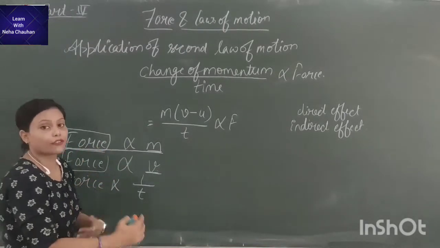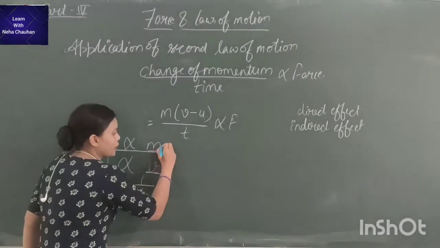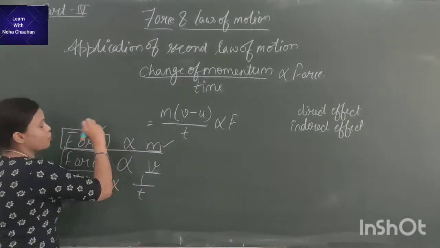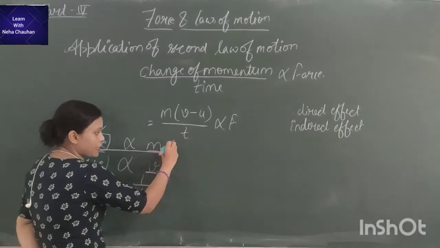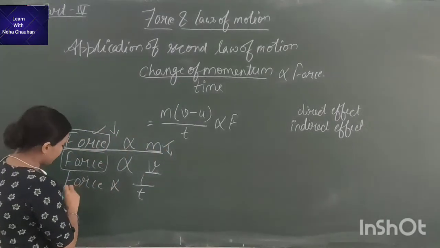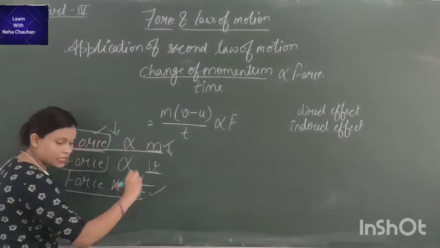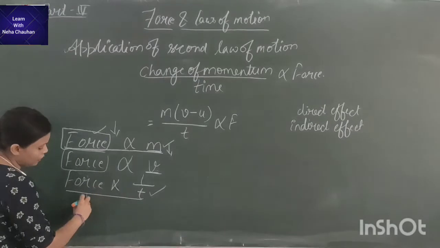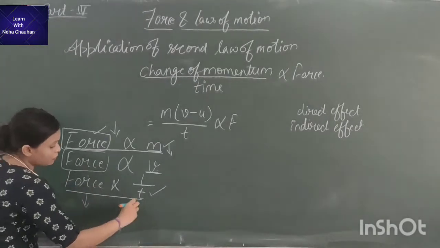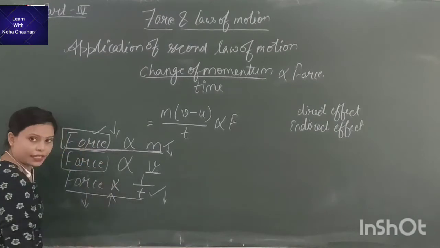This is a direct effect. That means they are directly proportional. If one is increasing, the other is also increasing. If it is decreasing, the other is also decreasing. But in case of time, if the time increases, force decreases. If the time decreases, force increases.